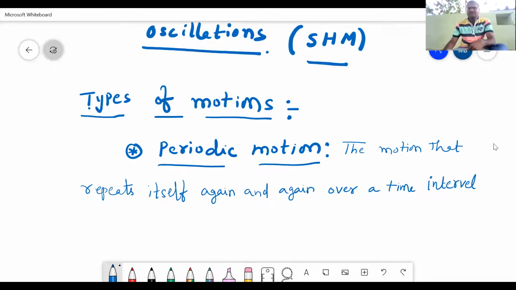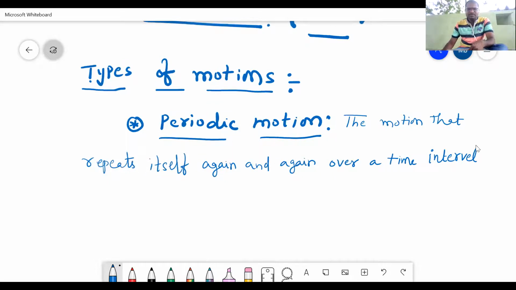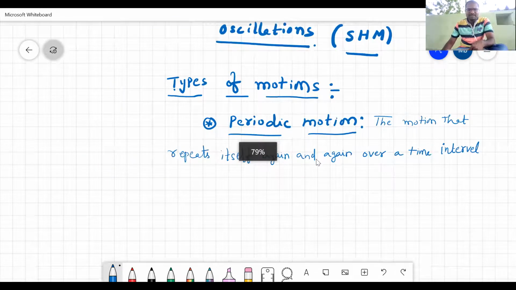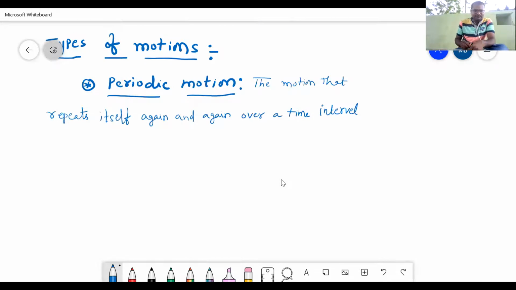You can also take uniform circular motion. If a particle moves in a uniform circular motion, after a regular interval of time it will repeat itself, so it is a periodic motion.